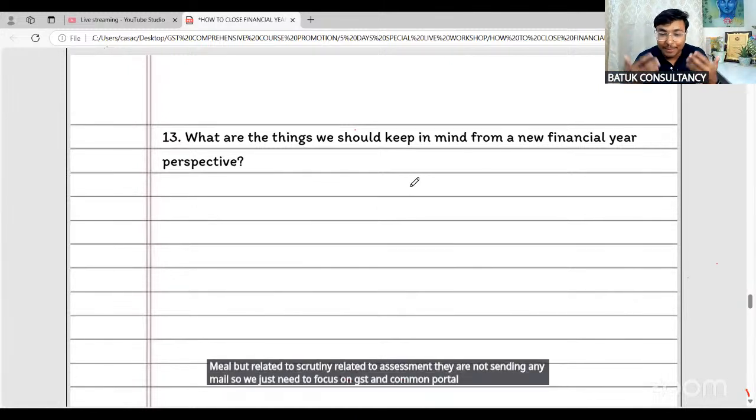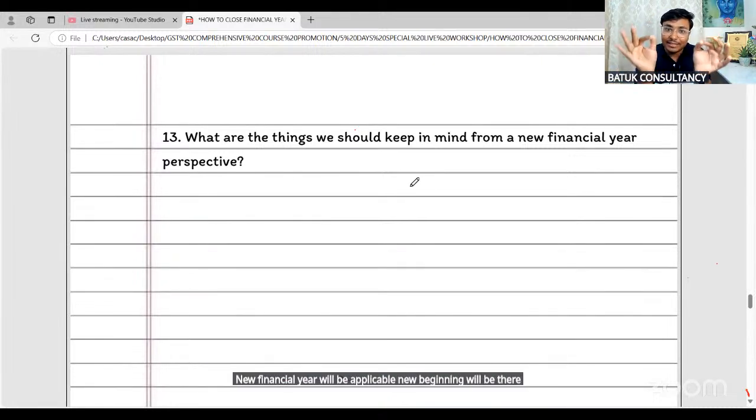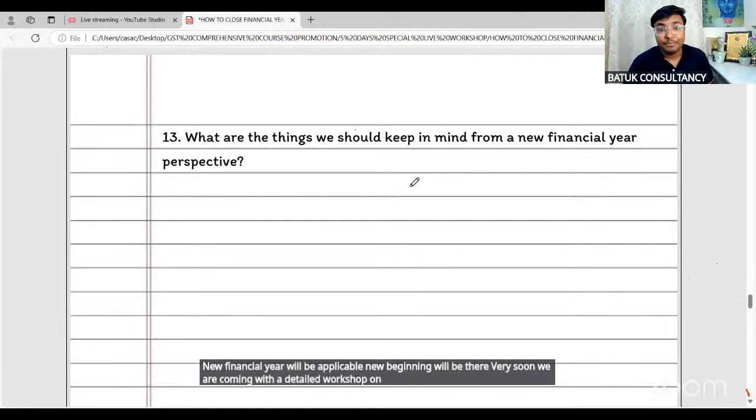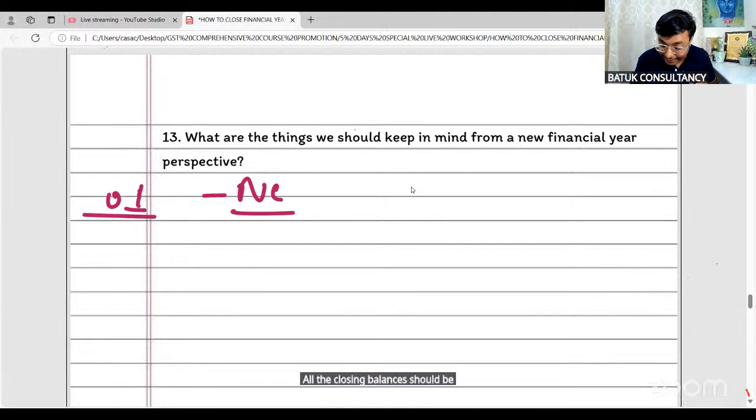What are the things we should keep in mind from a new financial year perspective? Sir, from 1st of April, the new financial year will be applicable, a new beginning will be there. Very soon we are coming with a detailed workshop on that as well. But initially, the things which we need to share with our client today itself, because we should do things in advance. We just need to suggest to our client that from 1st April, the invoice series we should prepare new. All the closing balances should be transferred and carried forward very carefully, because multiple times there may be certain issues while passing the closing entries.